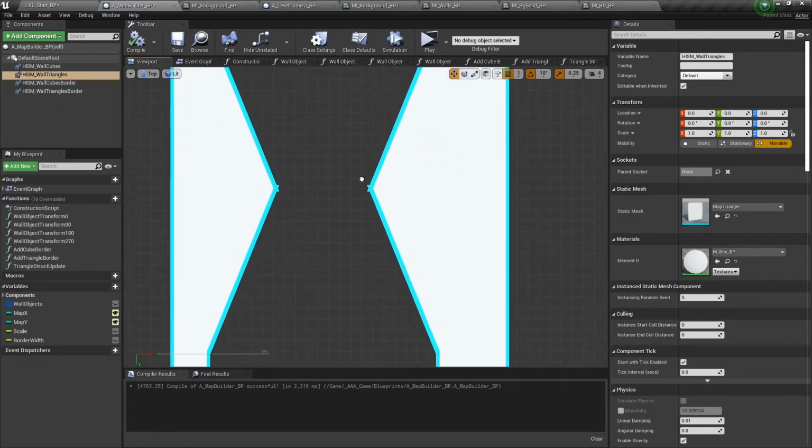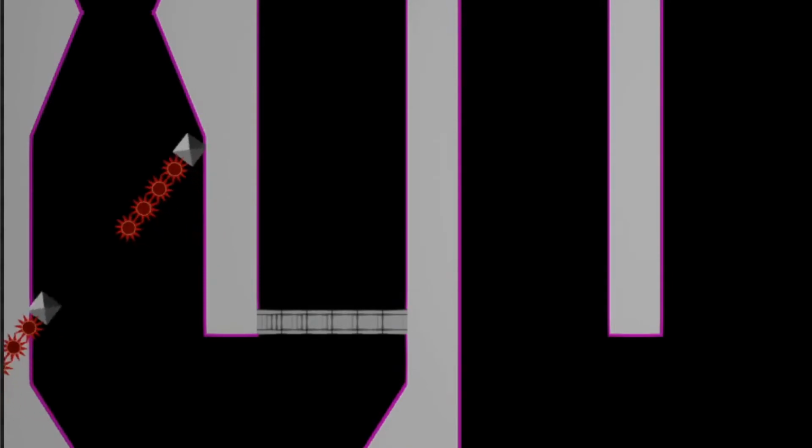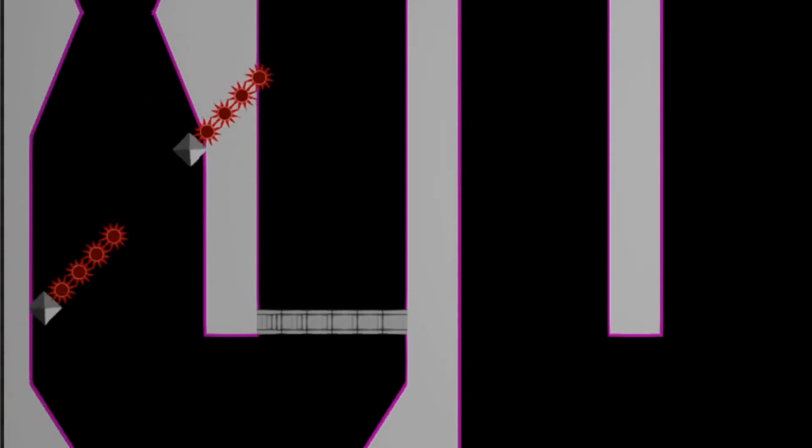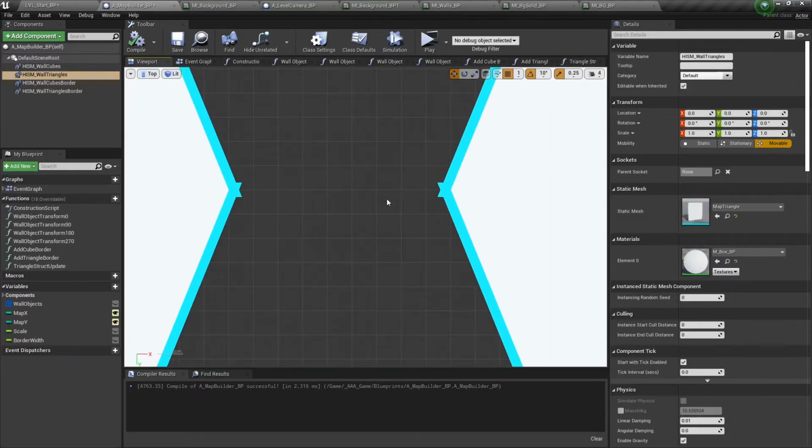However, there are 2 problems with this. First, other game objects can cover up the border, so it doesn't look like the border is part of the wall. On the corners where 2 triangles meet, it creates these weird points.